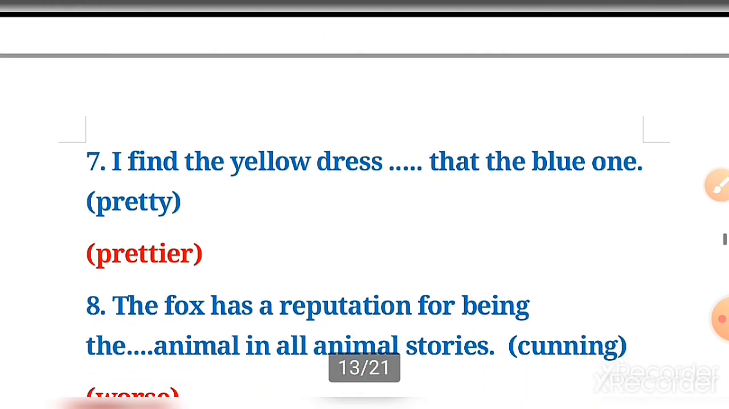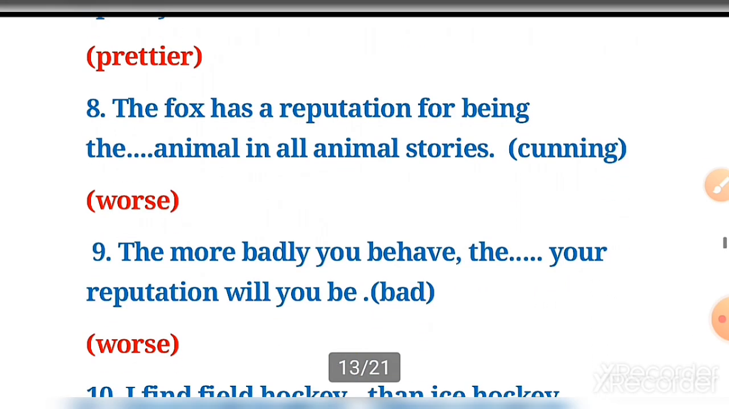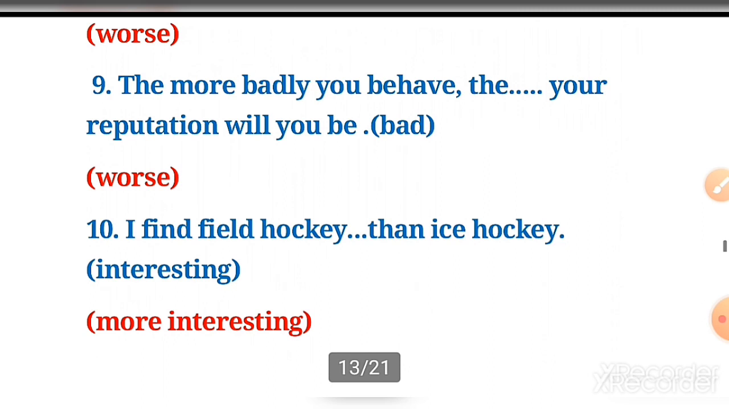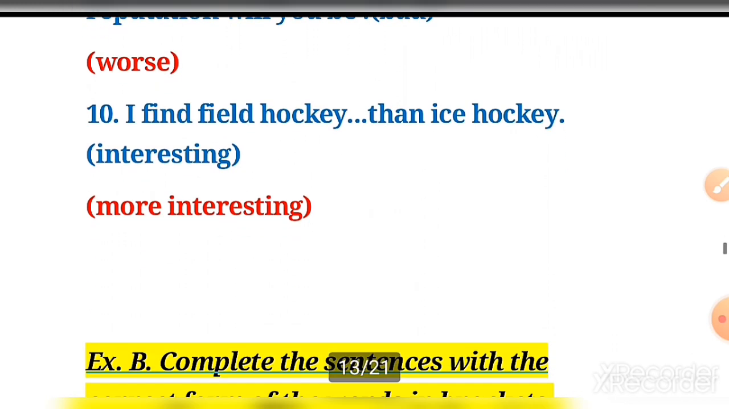Number 7, I find the yellow dress prettier than the blue one. Number 8, the fox has a reputation for being the worst animal in all animal stories. Number 9, the more badly you behave, the worse your reputation will be. Number 10, I find field hockey more interesting than ice hockey.